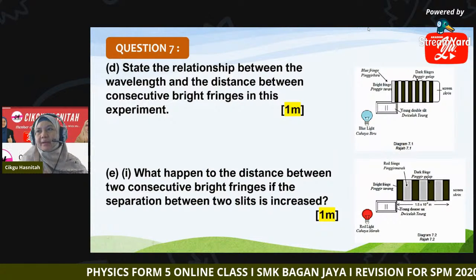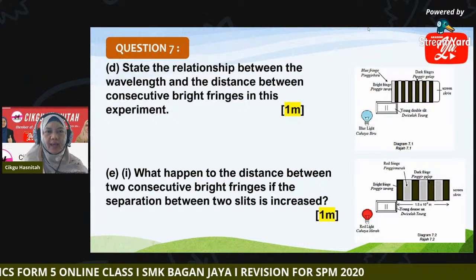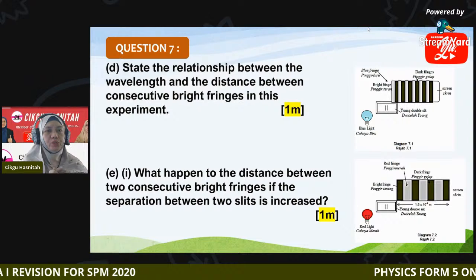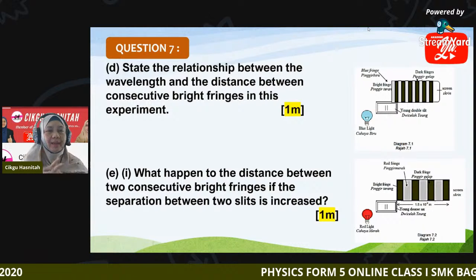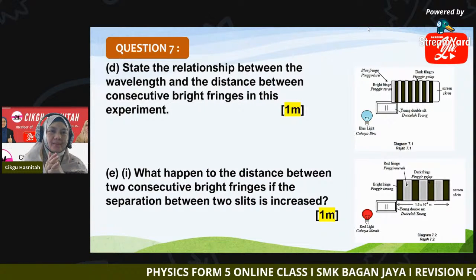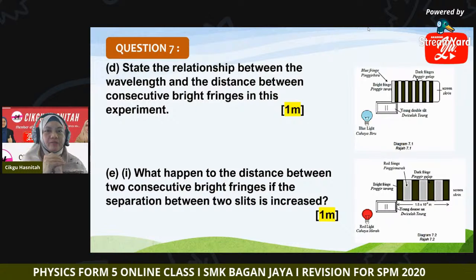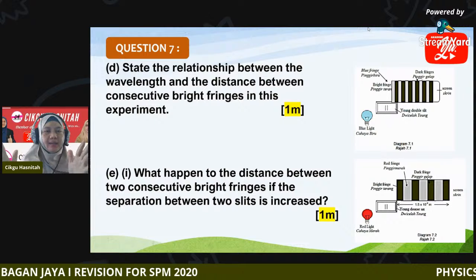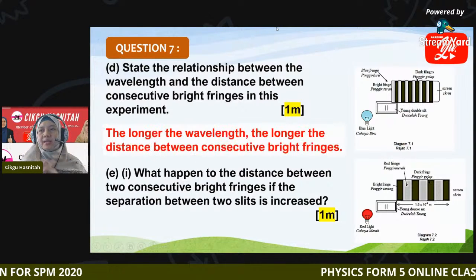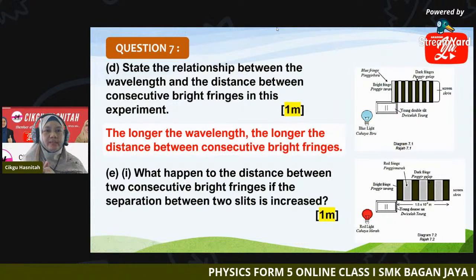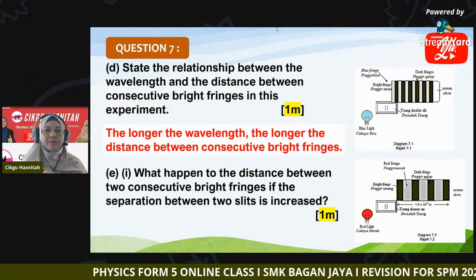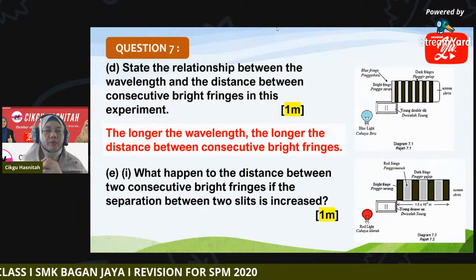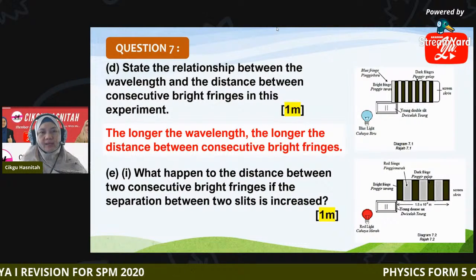Okay, then D, state the relationship between the wavelength and the distance between the consecutive bright fringes in this experiment. So what can you say about the wavelength and distance between consecutive fringes? Red and blue, which one has a longer wavelength? Remember the seven-color spectrum, red and blue. Red has the longest. So red has the longer wavelength and the distance is longer. So you can say the longer the wavelength, the longer the distance between consecutive bright fringes. Or when wavelength increases, distance between consecutive bright fringes increases.